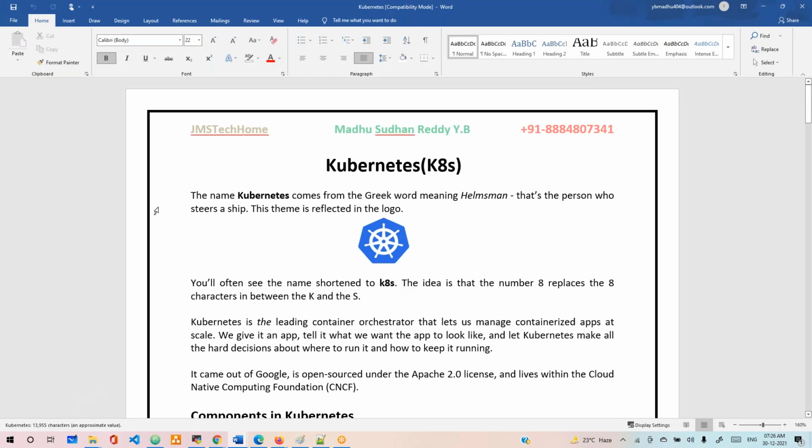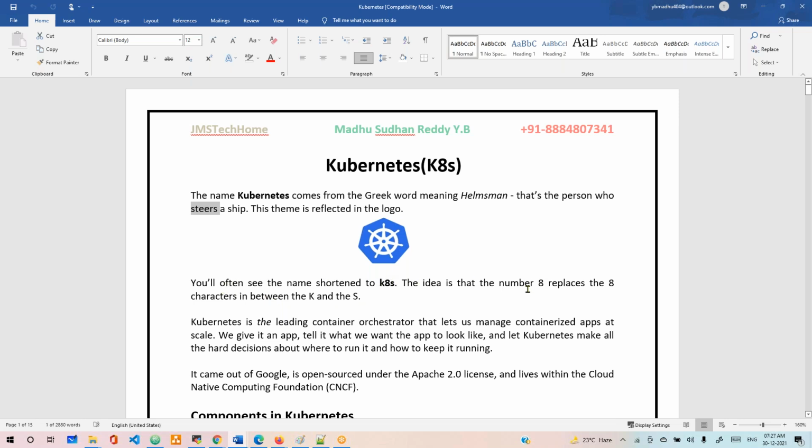Some important points. The name Kubernetes comes from the Greek word meaning helmsman. The helmsman is the person who steers the ship, and that theme is reflected in the logo. That's the reason they kept the logo like this. It's just for information about why this logo came; it's not that important for us. Anyway, you will often see the short name K8s.